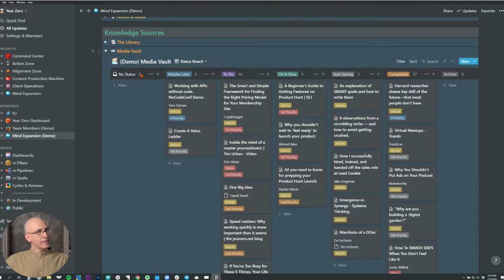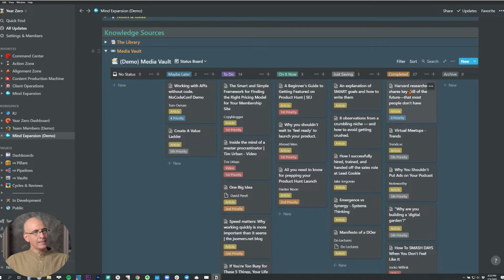So when I open the Media Vault, again, this is a demo with just some sample articles, not the full one. The full one, of course, would be a lot larger, and it gets larger and larger over time, which is great. That just makes it more and more valuable over time. So this view here, I use occasionally, not always. It's actually my second view here, but I just wanted to show it to you as an option.